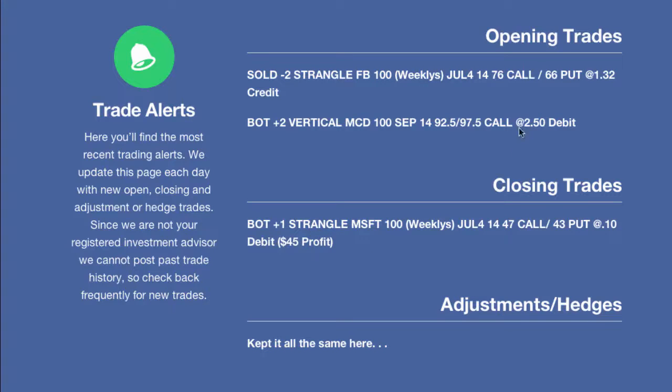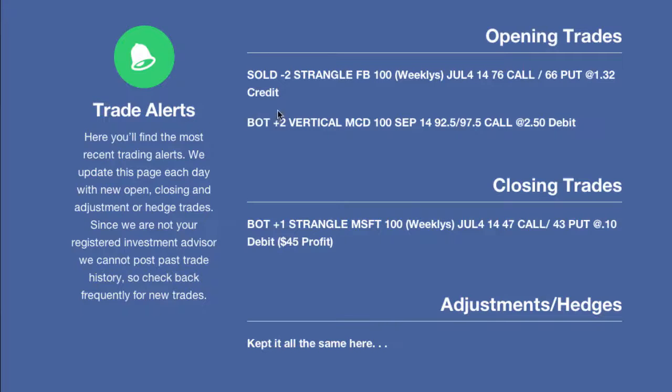Okay, so the ideal situation tomorrow that we want to get into is to have an opportunity very early, right at the open, to close out this trade, buy back both of these options that were short. So buy back the 76 call, buy back the 66 put, buy it back for dramatically less than 123, which is what we sold it for, and bank a nice little profit. Okay, so we'll see what happens tomorrow, see if it continues to trade in that direction or not.